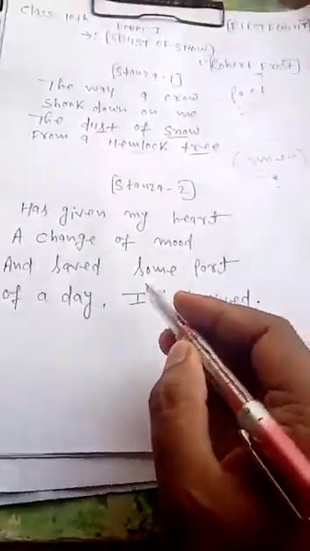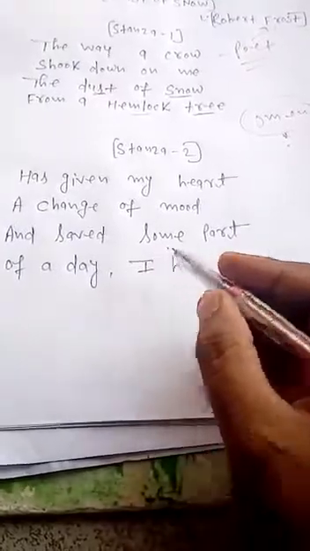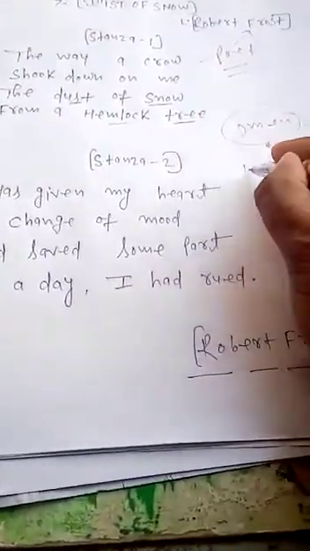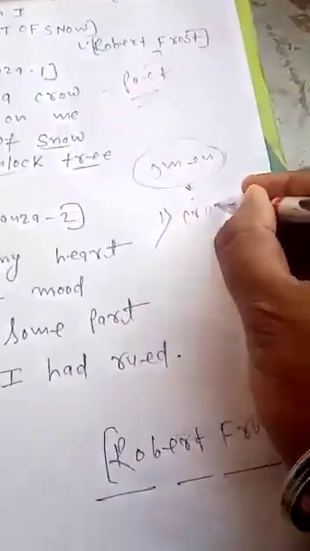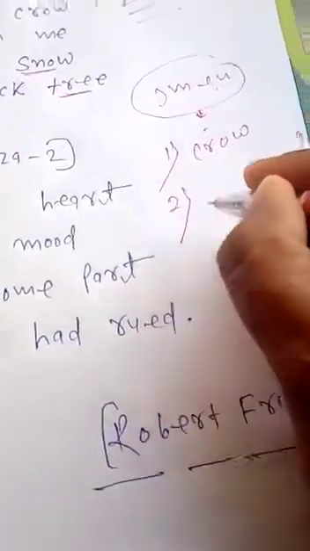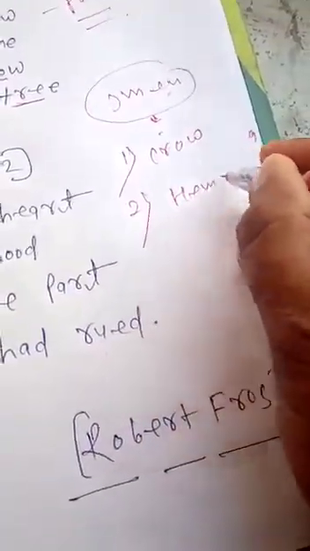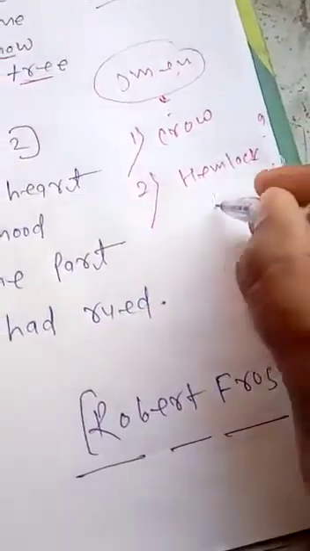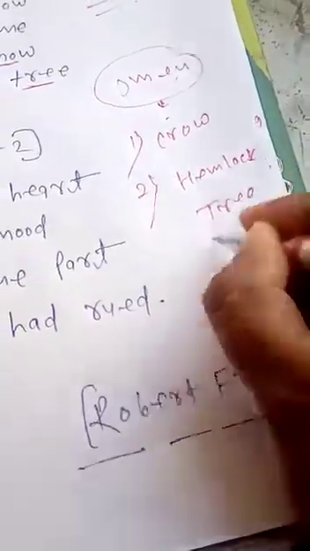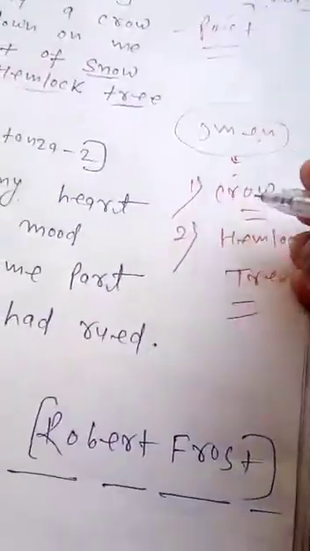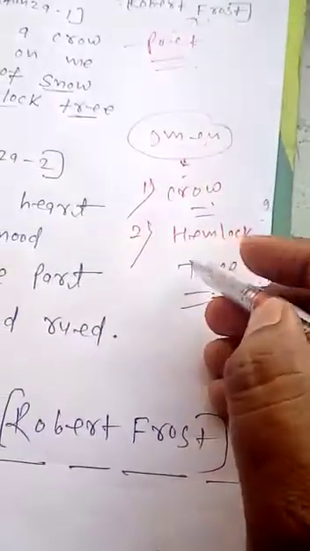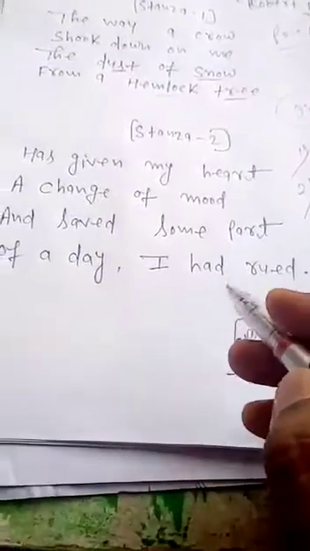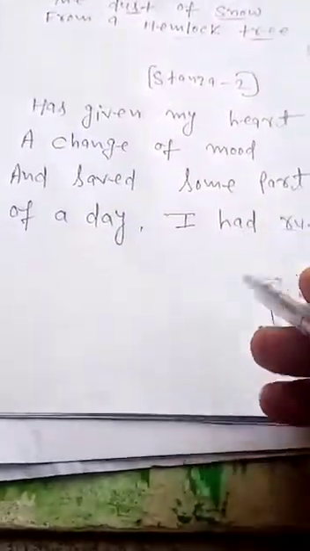But the poet says that no, for me these two things, the crow and the hemlock tree, are not omens, because the crow saved my life from being spoiled.